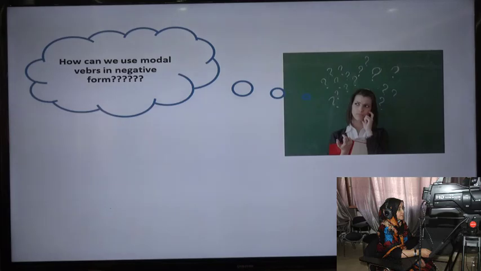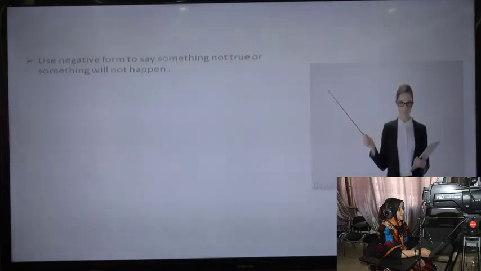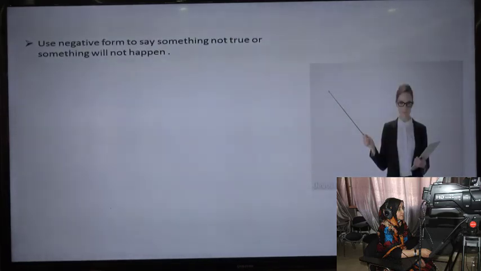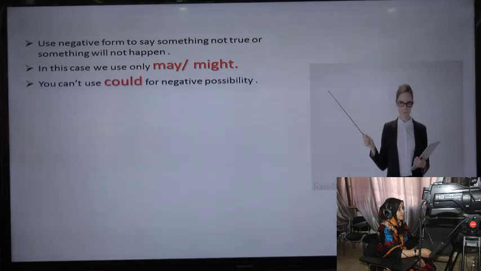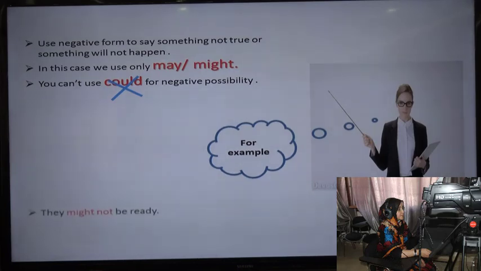How can we use modal verbs in negative form? Use negative form to say something is not true or something will not happen. For example, in this case, we use only may and might. You can't use could for negative possibility. It's impossible. For example, they might not be ready. He might not be able to help you, or he may not be able to help you. Both of them are correct.